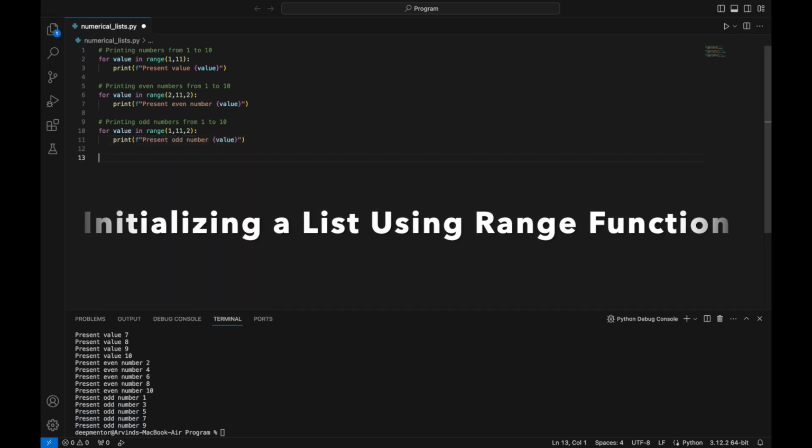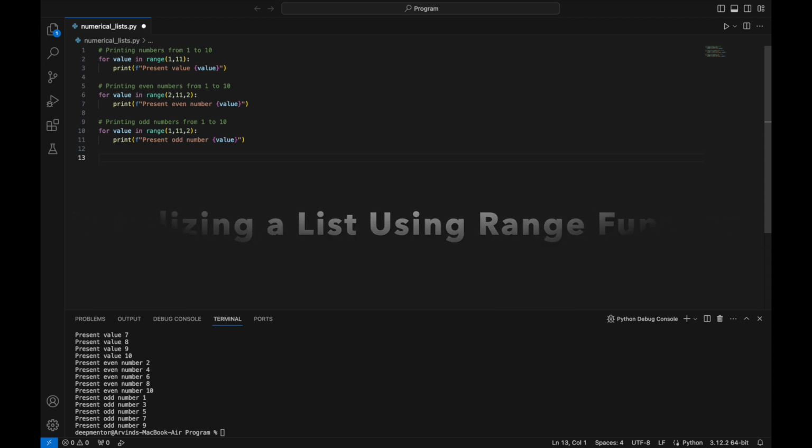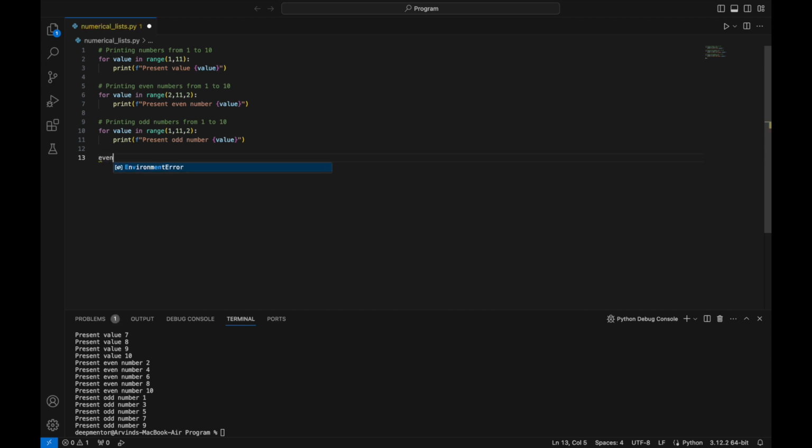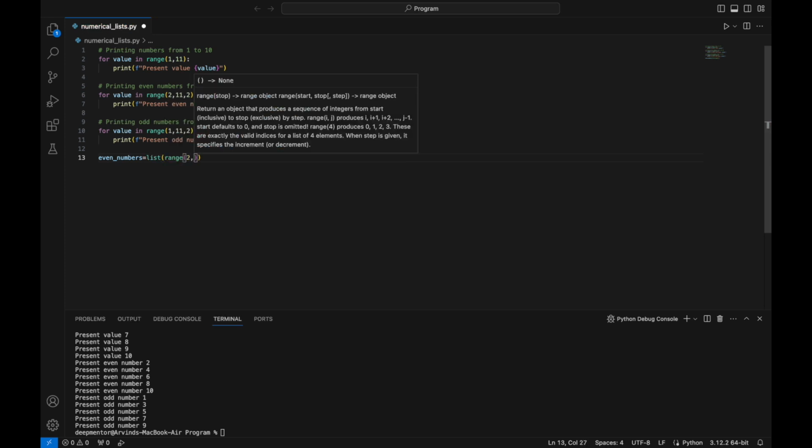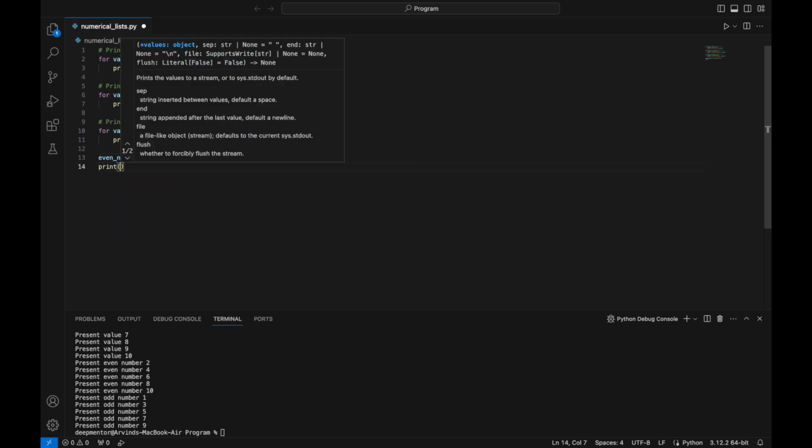The range function itself doesn't generate a list data type. It generates an immutable sequence type. If you want to convert the output of the range function to a list, you can make use of the list function as shown.